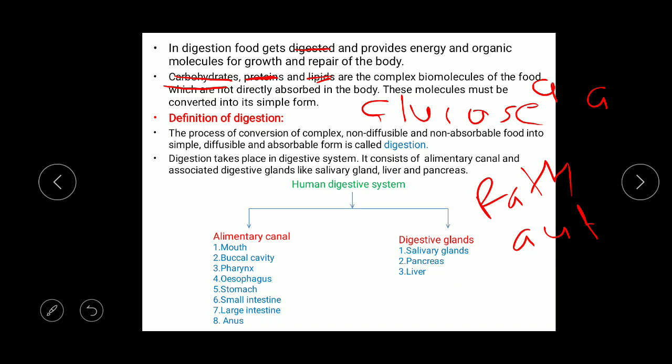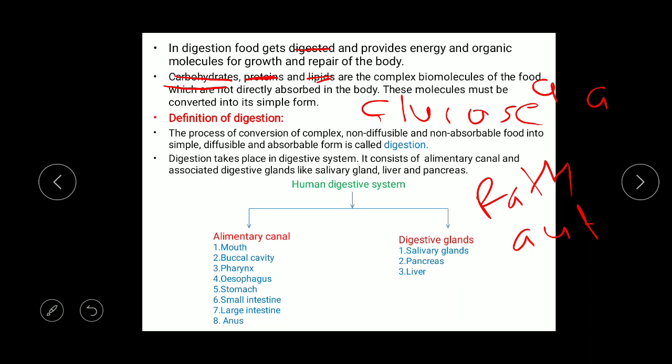of digestion. So we can define digestion. Digestion is the process of conversion of complex, non-diffusible and non-absorbable food into simple, diffusible and absorbable form. So the food which we eat contains complex biomolecules that are not directly absorbed in the body.